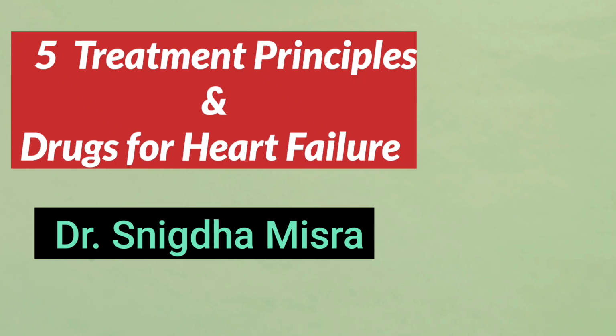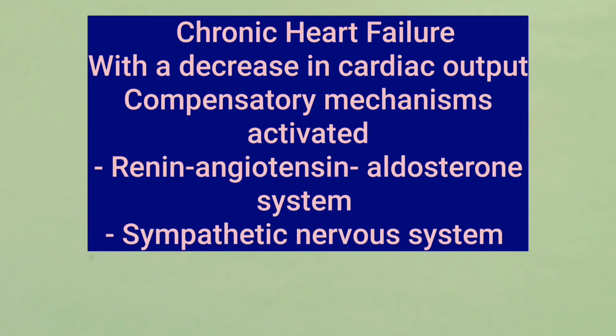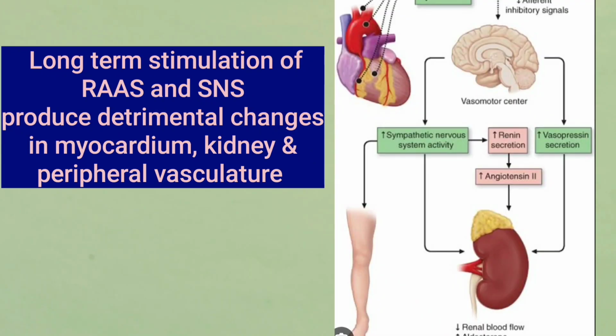In this lecture, I am going to take you through 5 treatment principles and drugs acting through these treatment principles in the management of heart failure. Chronic heart failure is characterized by increased activation of compensatory mechanisms, namely the sympathetic nervous system and the renin-angiotensin-aldosterone system. In short term, these mechanisms are compensating. However, in long term, these compensatory mechanisms produce detrimental changes in the kidney, myocardium, and peripheral vasculature.